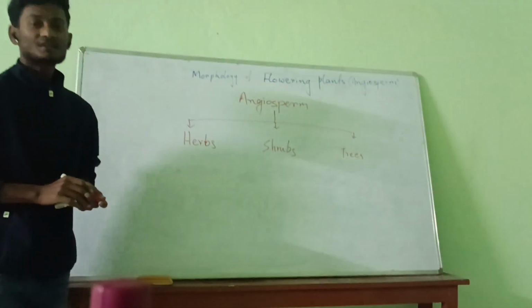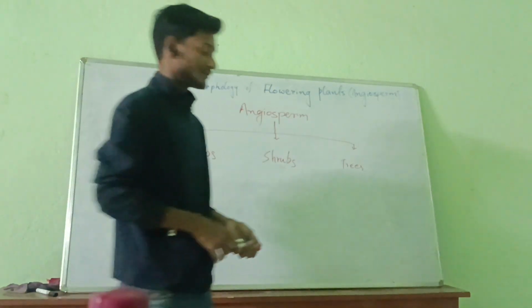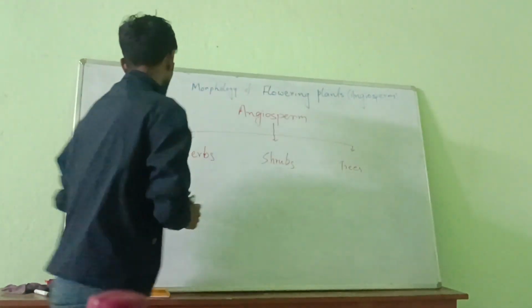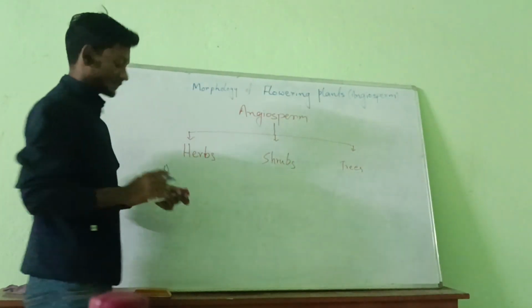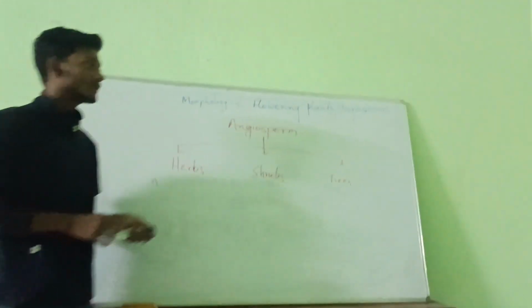So what is the difference between these three categories? Herbs are very small, like grass.